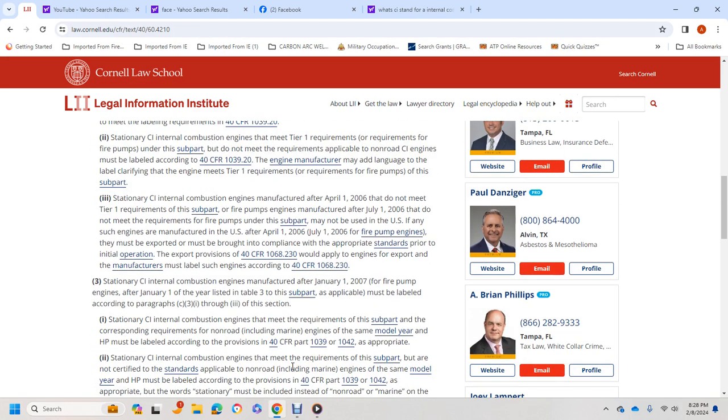1068.230. Stationary compression ignition internal combustion engines manufactured after January 1st, 2007, and fire pump engines manufactured after January 1st of the year listed in Table 3 of this subpart, must be labeled according to paragraphs (c)(3)(1) and (3) of this section.